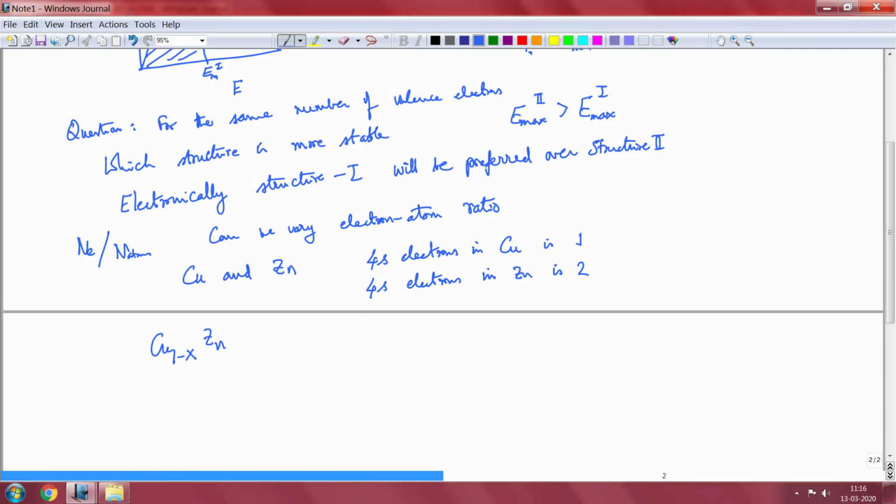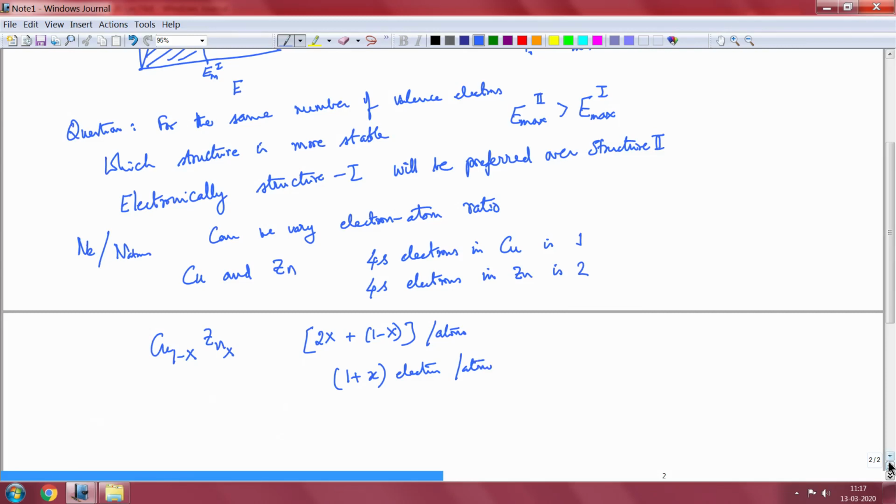So, if I have a copper zinc alloy, with 1 minus x atoms of copper and x atoms of zinc in every unit cell, let us say, then the number of electrons per atom will be 2x plus 1 minus x, or it is 1 plus x electrons per atom.